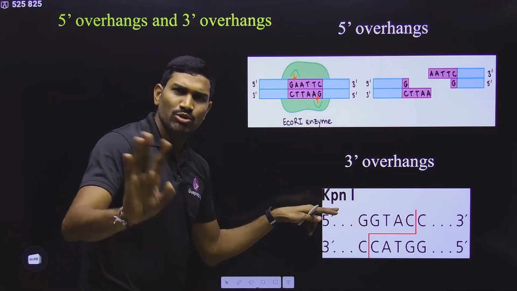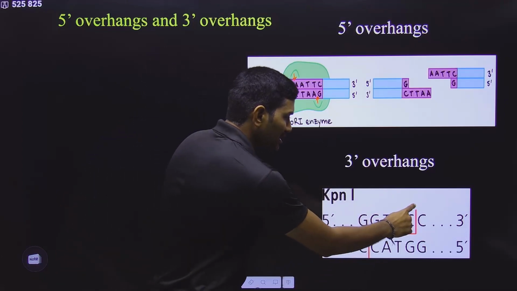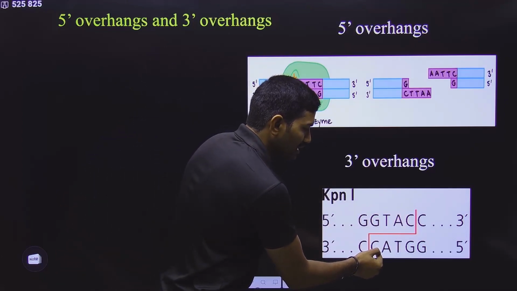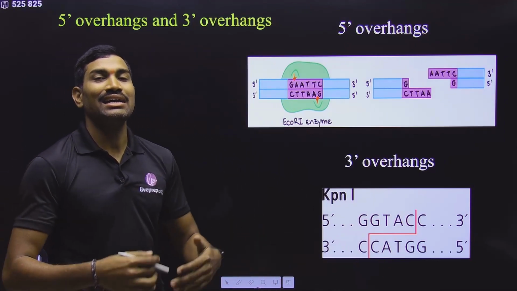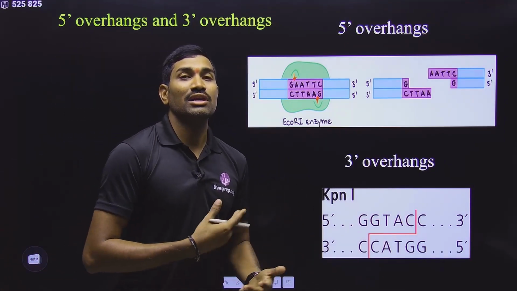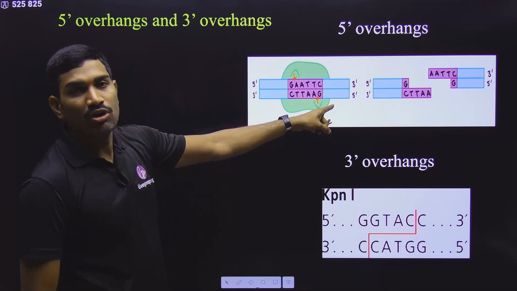This is a different enzyme. You don't need to remember the sequence. But in this spot, which end will be hanging here? The 3' end will be hanging. That's why it will be the 3' overhang. So which end is actually hanging? Based on that also they can ask. But with respect to EcoRI, you need to remember.